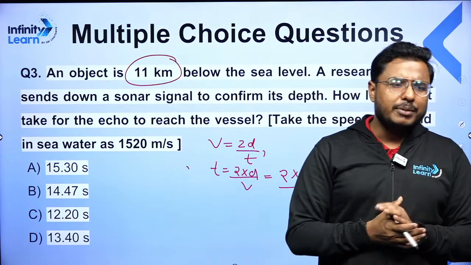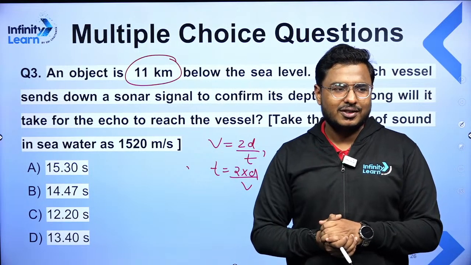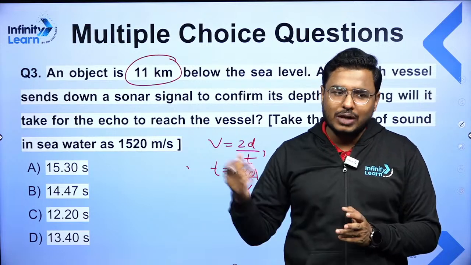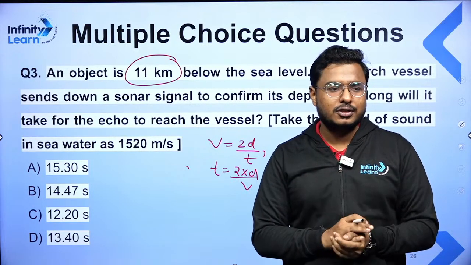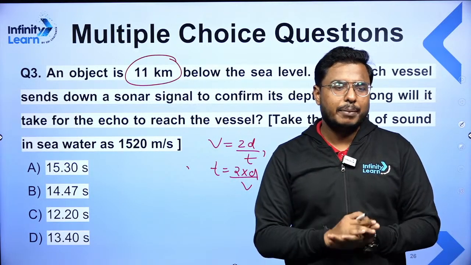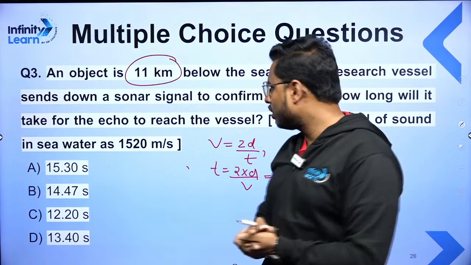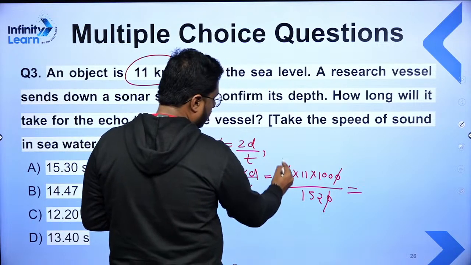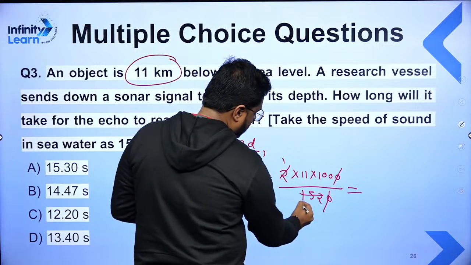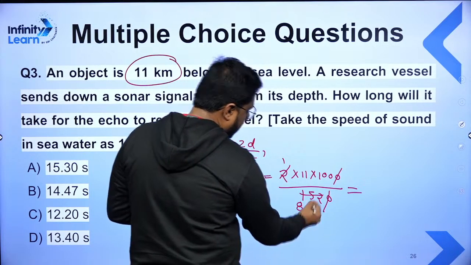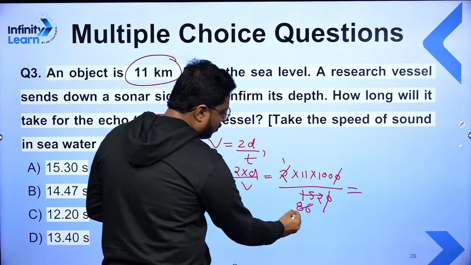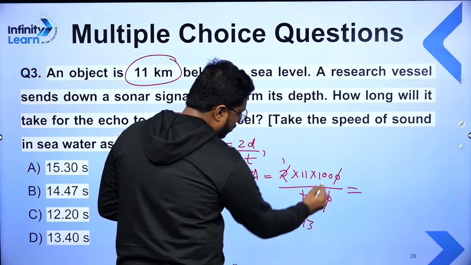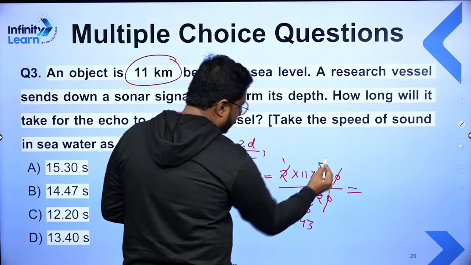I think that much time is enough for all of you to solve. Why am I not getting the answer? For the last to last question, I also didn't get the answer. What happened, students? Calculations are not easy. I think it is easy. Just cancel it with a 2. Again, you can cancel out with a 2. But now you cannot cancel out.